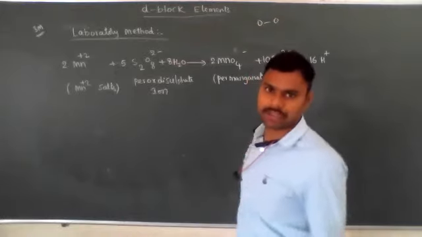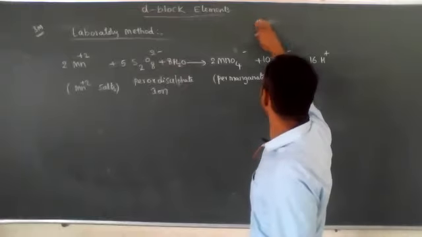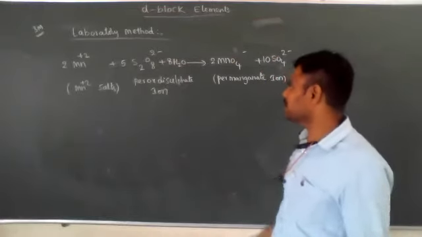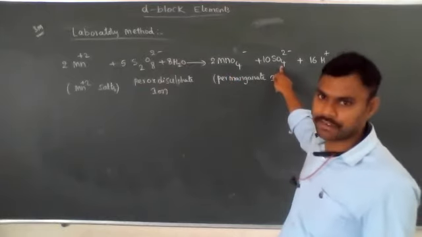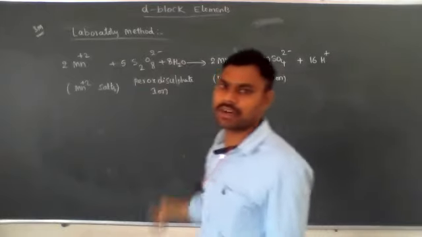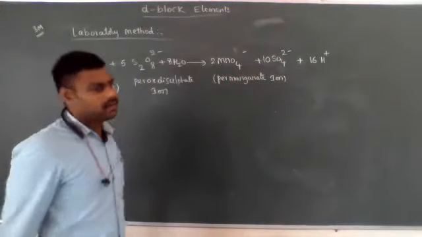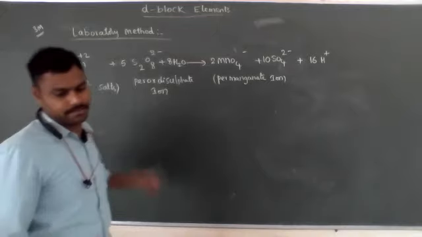O-O is known as a peroxy bond. Then it reacts with Mn2+ salts and forms permanganate ion and sulfate ion. Sulfate ion means H2SO4, they convert it into sulfuric acid. So this method is known as the laboratory preparation method.